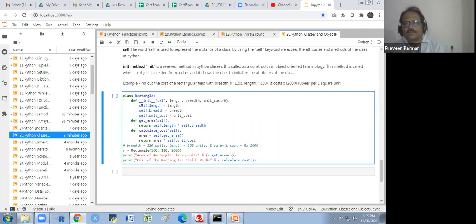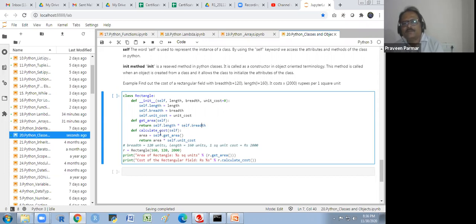Okay. Self.length equal to length, self.breadth equal to breadth, self.unit_cost equal to unit_cost. This I have taken here. Now first I will define one function for getting the area, because without the area I could not multiply with the cost 2000. So get_area(self) returns self.length into self.breadth.